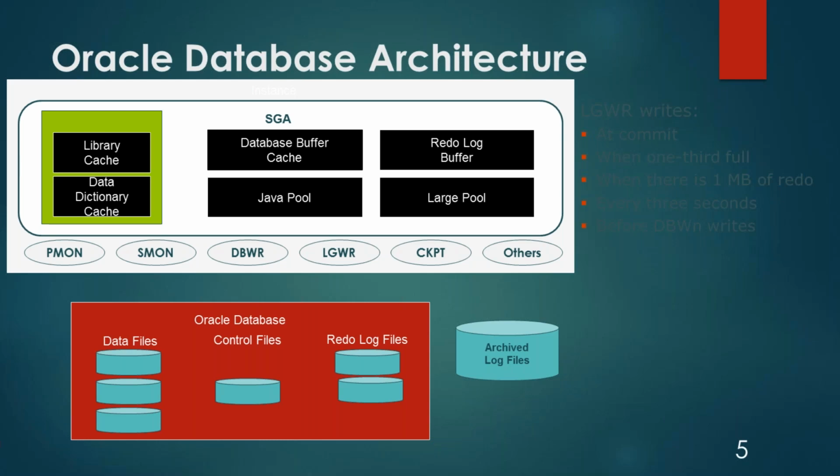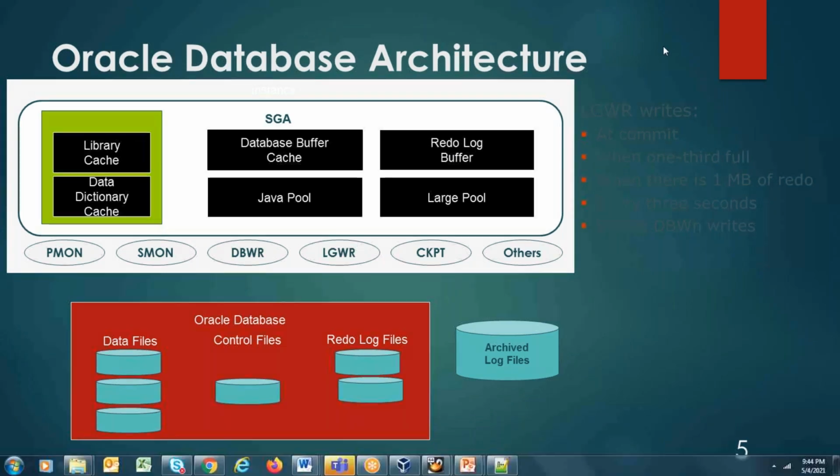Whenever any change is made to the database, say for example you are doing an update, from the data file to the database buffer cache, a dirty buffer is written. Before the change could be written by the database writer process to the data file, that is written to the redo log buffer. And from the redo log buffer, the changes are written to the redo log file using the background process called log writer process.